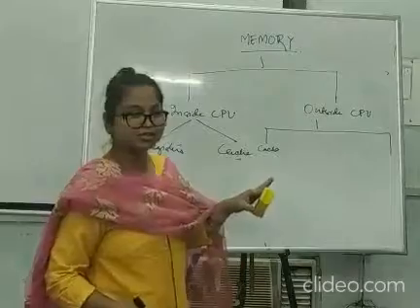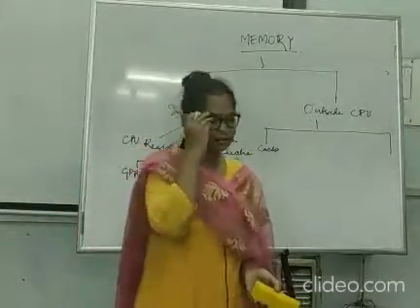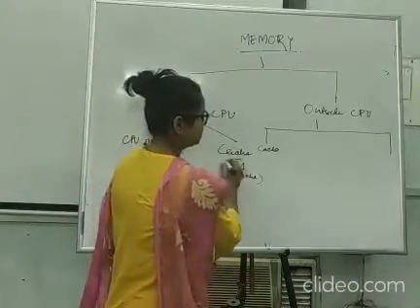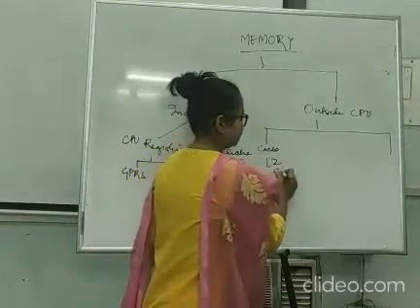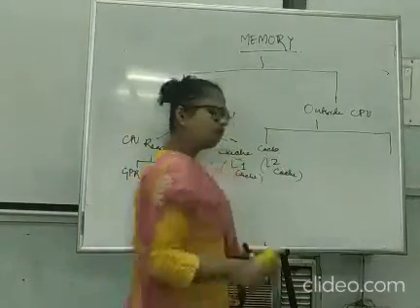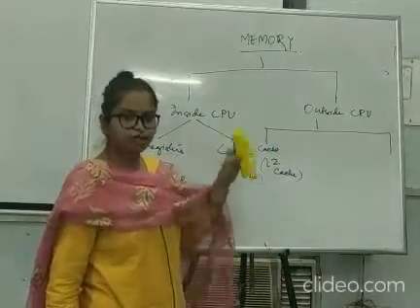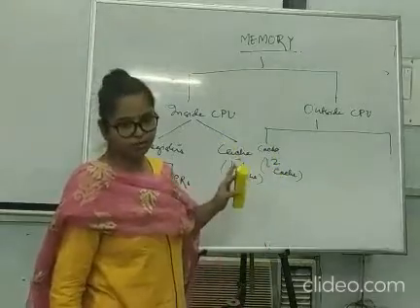Don't think too much. You may ask, why ma'am, you are writing cache twice? See, this is level 1 cache, which is inside the CPU. We may have another cache called level 2 cache. Or we may also have one singular cache that is level 2 cache only, which is outside the CPU. So this is a type. Anything may be optional among these.